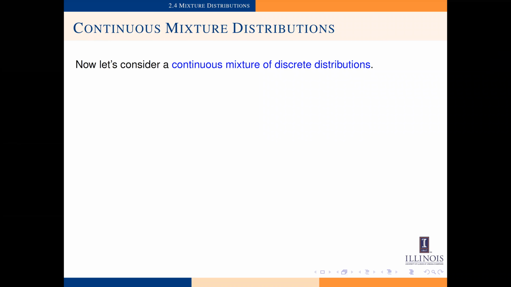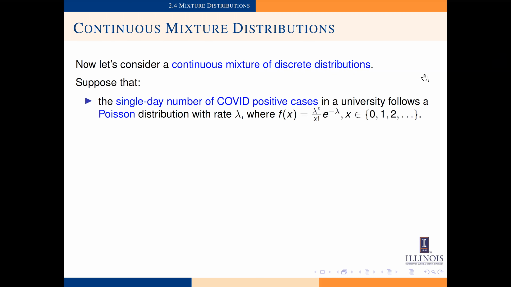Now, let's look at continuous mixture distributions. Here we consider a continuous mixture of discrete distribution where the relationship is flipped. Suppose that the single day number of COVID positive cases in a university in the US, given some rate lambda,